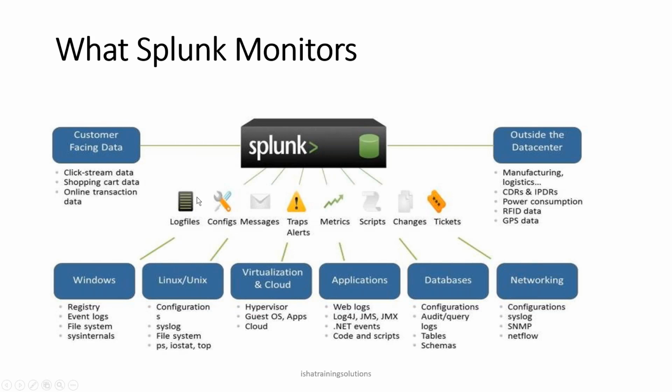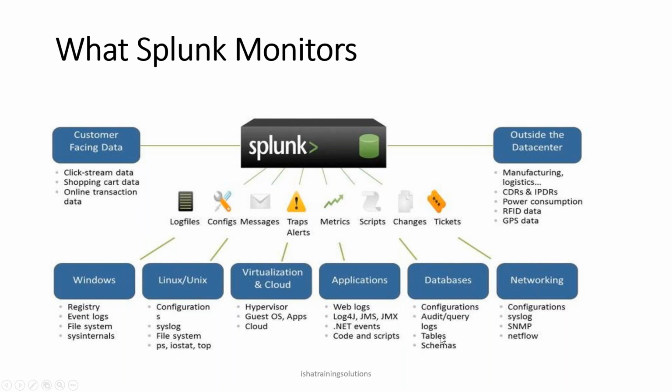So Splunk can get data from Windows, Linux, and cloud like VMware, or whatever system generates logs. Splunk is capable of getting that information from that system. Applications include web servers, Log4j, JMS and JMX, which we can also get, and .NET events.